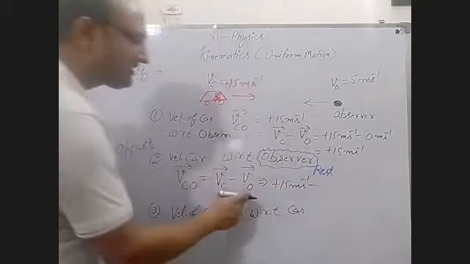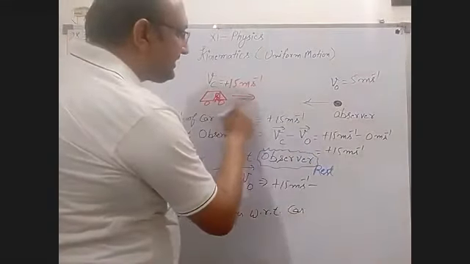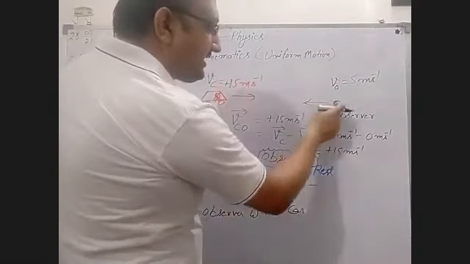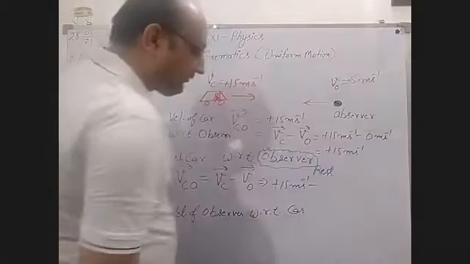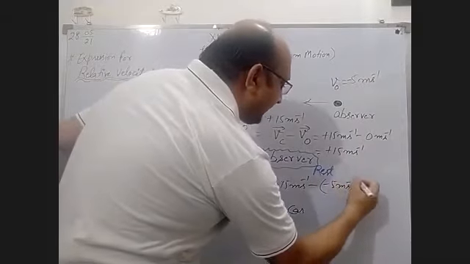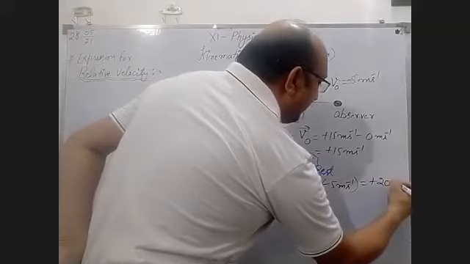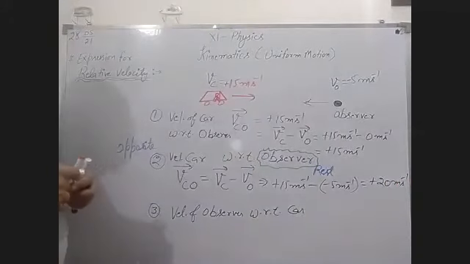And what is the velocity of the observer in the opposite direction? This direction you take plus, and if the velocity is in the opposite direction, you take this value with a negative sign. Now minus 5 meters per second. Minus minus plus, and you will get plus 20 meters per second.